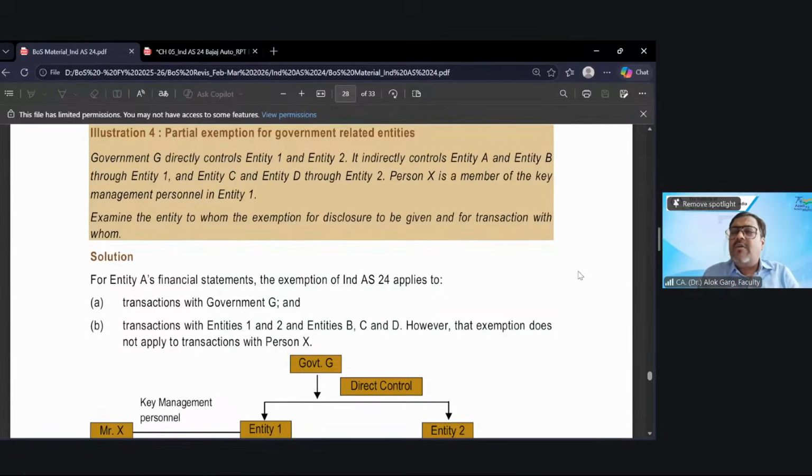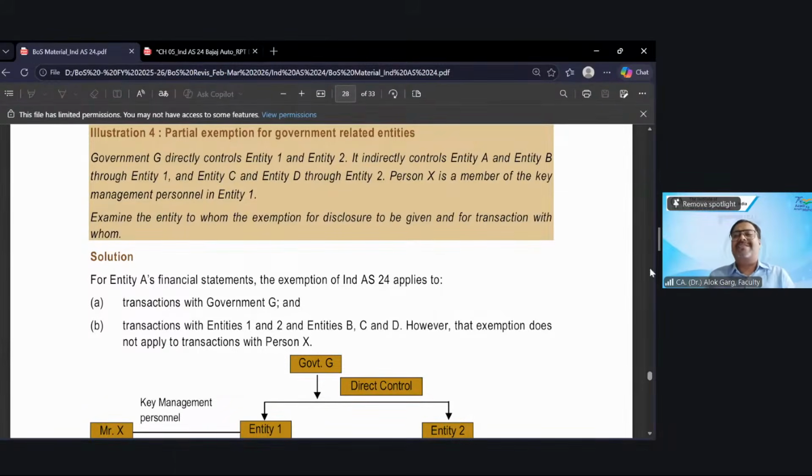Now government will say, please sell your manganese ore, your bauxite, your mineral to another entity, to entity 2, entity B, entity C, entity D. So these transactions may be exempted for disclosure. So transactions with government and government entities are exempted from disclosure, but transactions with KMP are not exempted. Those transactions are required to be disclosed.